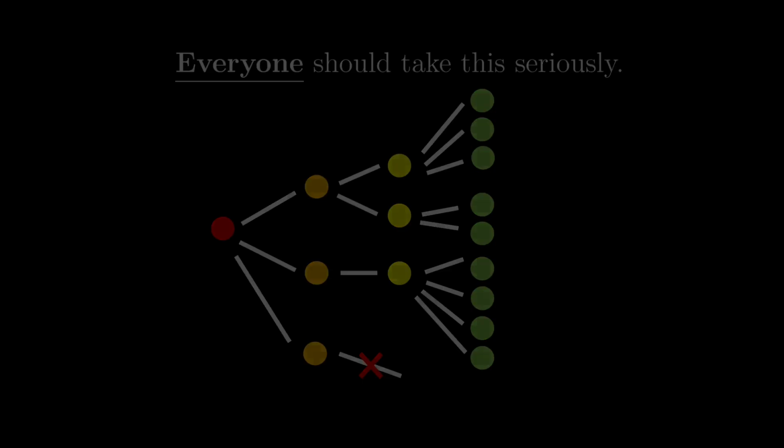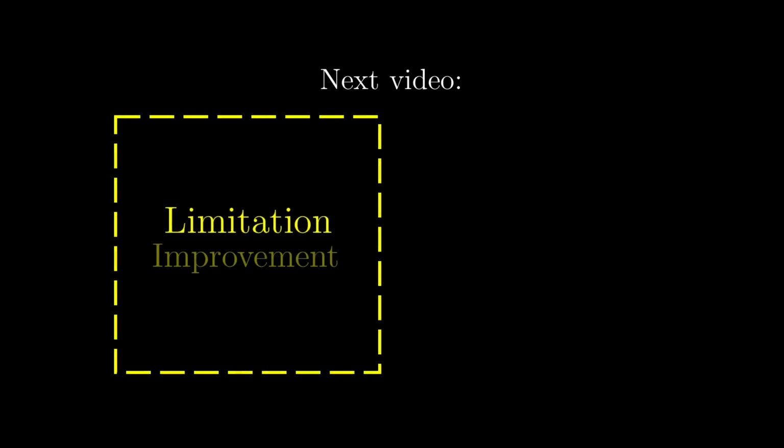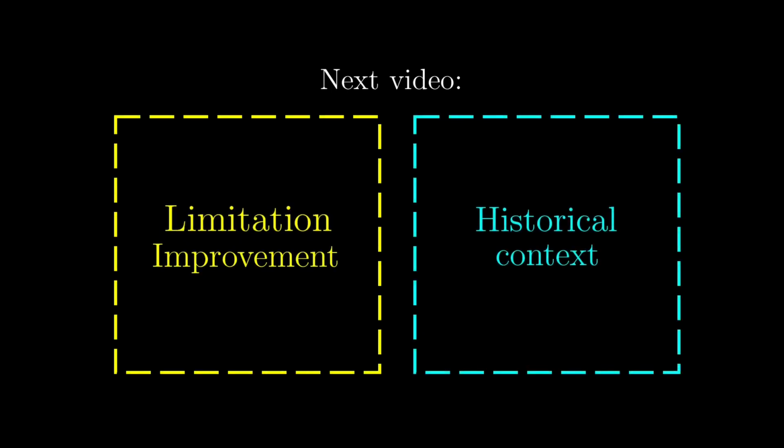The next video will be about the inevitable limitations and some possible improvements of this particular mathematical model, as well as the historical context that prompted the 3 mathematicians to study this kind of model. This will be again released in a few days.